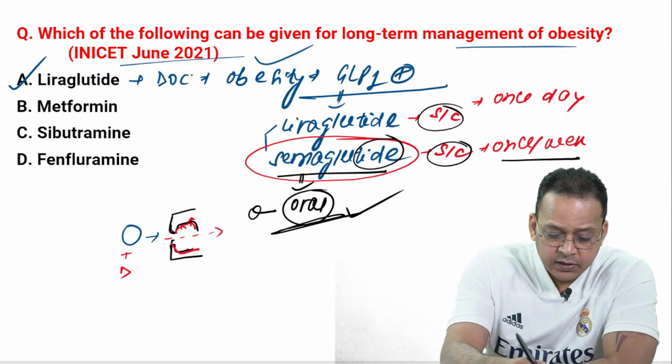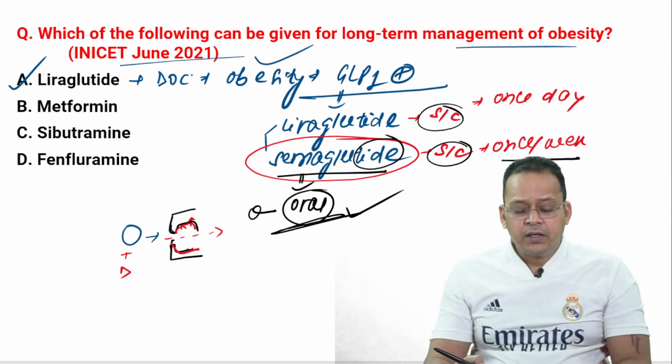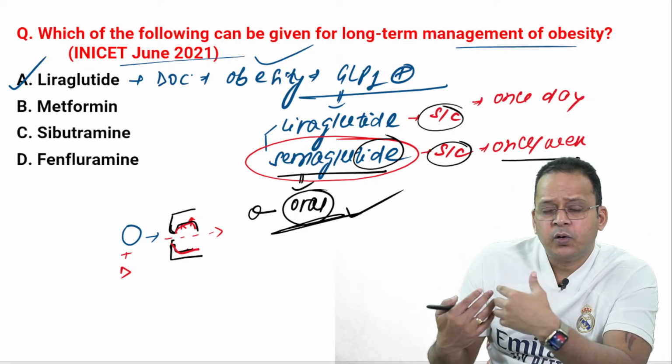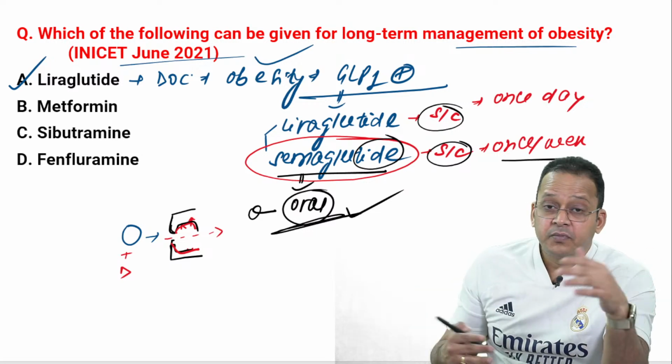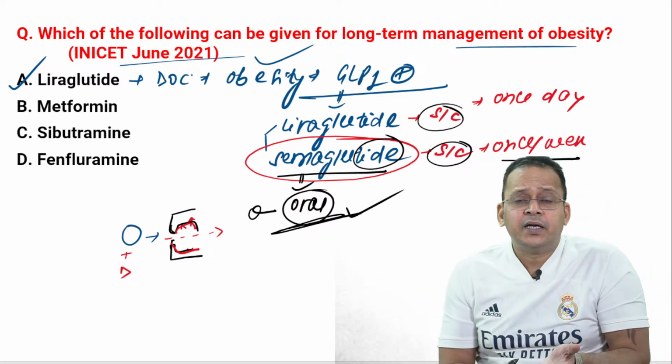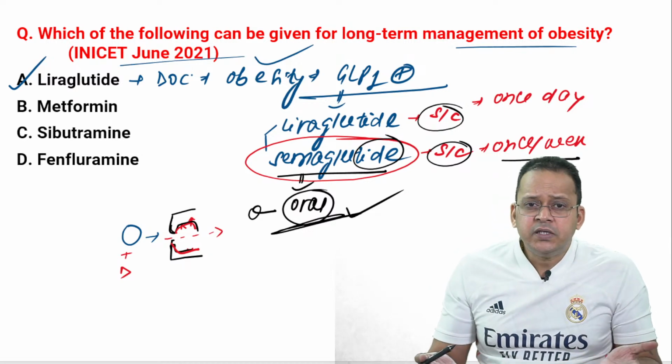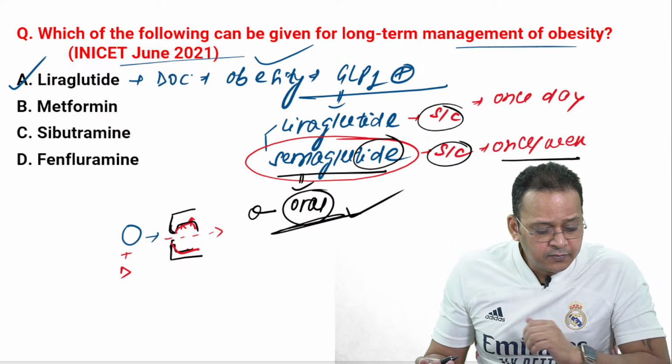Now other drugs here, they are not used for long term, like sibutramine, fenfluramine, because of toxicity. I can use liraglutide, semaglutide for lifelong. आजीवन यूज कर सकते हैं बिकॉज एंटी डायबिटिक ड्रग है. और डायबिटीज के जो ड्रग होते हैं वो क्या कुछ महीनों के लिए देते हैं? आजीवन देते हैं. We give antidiabetic drugs for lifelong.